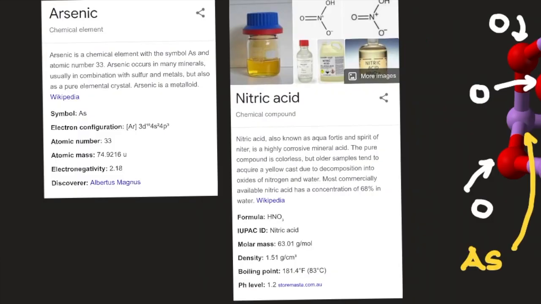So here we have nitric acid. Nitric acid is a chemical compound. Nitric acid, also known as aqua fortis and spirit of nitre, is a highly corrosive mineral acid. The pure compound is colorless, but older samples tend to acquire a yellow cast due to decomposition into oxides of nitrogen and water. Most commercially available nitric acid has a concentration of 68% in water, according to Wikipedia. Its formula is HNO3. Its IUPAC ID is nitric acid. Its molar mass is 63.01 grams per mole. Its density is 1.51 grams per centimeter cubed. Its boiling point is 181.4 degrees Fahrenheit or 83 degrees Celsius. Its pH level is 1.2 according to storemassa.com.au.